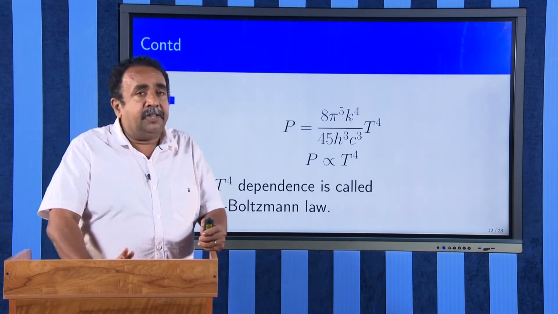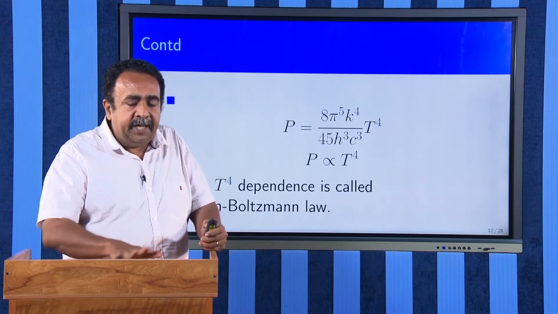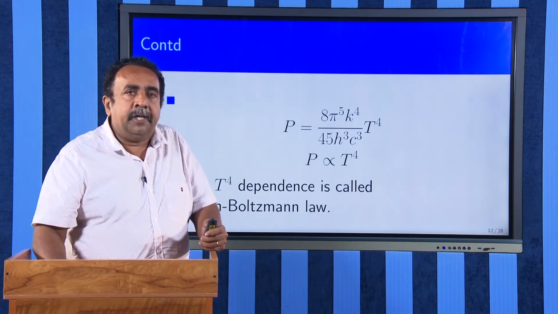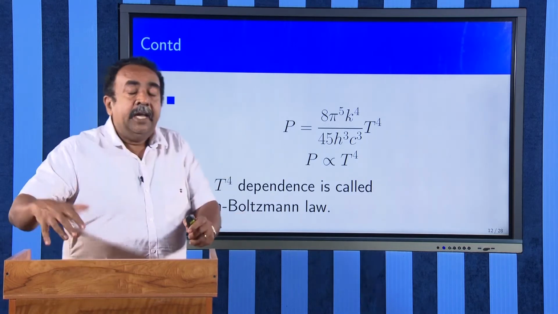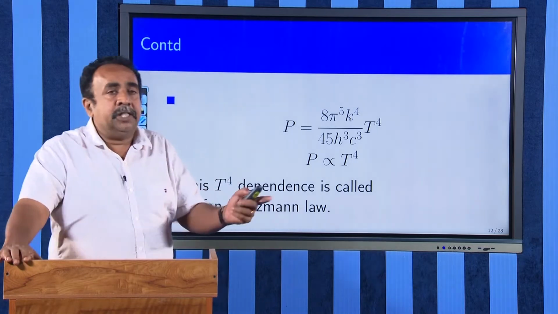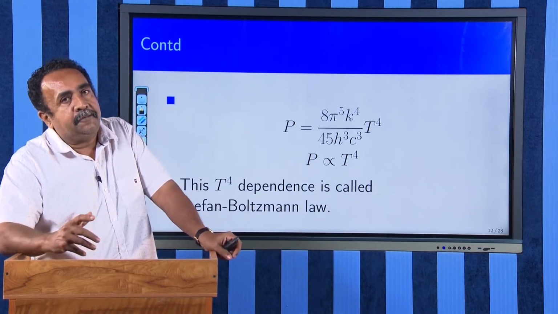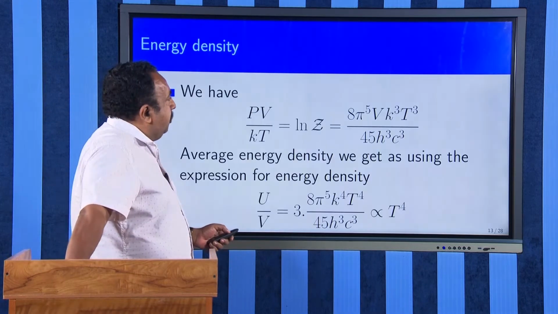There is a traditional Stefan-Boltzmann law which I will give you later, but nowadays any T raised to 4 dependence we call the Stefan-Boltzmann law. Therefore, we got the pressure exerted by the photons as 8 by 45 pi raised to 5 k raised to 4 T raised to 4 divided by h cube c cube.